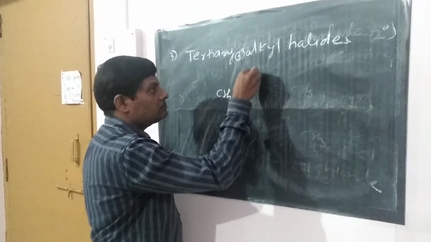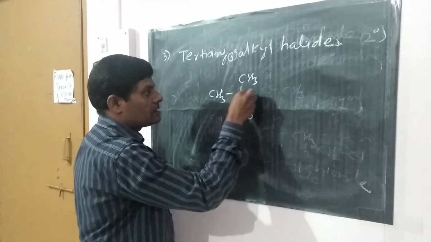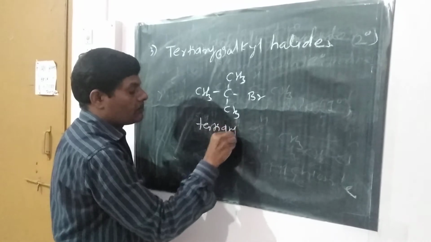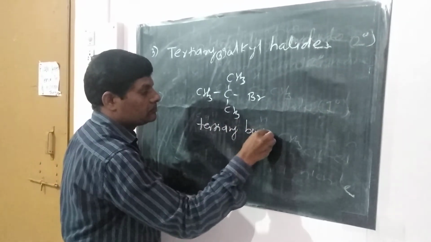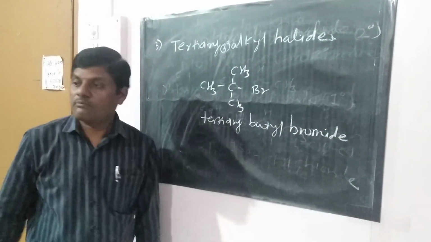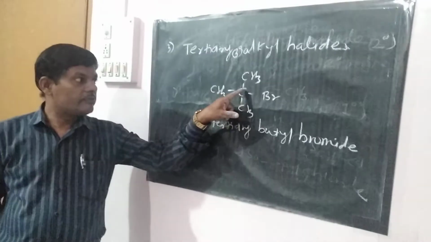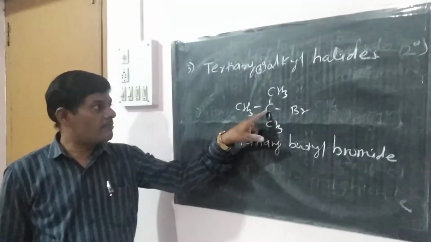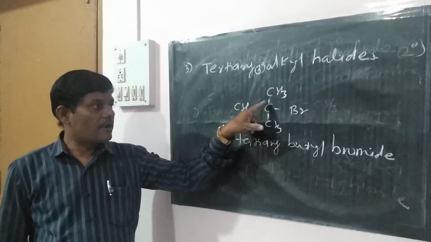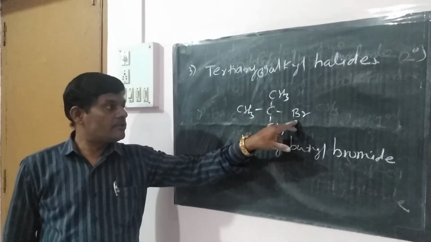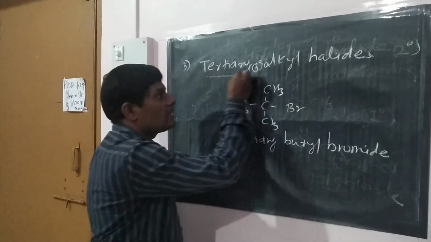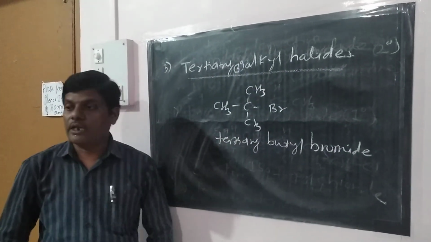For example, (CH3)3C-Br, tertiary butyl bromide. So this carbon atom is the tertiary carbon atom. Why is this a tertiary carbon atom? Because this carbon atom is attached to another 3 carbon atoms, and such a carbon atom is called tertiary. And when the halogen atom is attached to this tertiary carbon atom, then it is known as the tertiary alkyl halide. For example, tertiary butyl bromide.